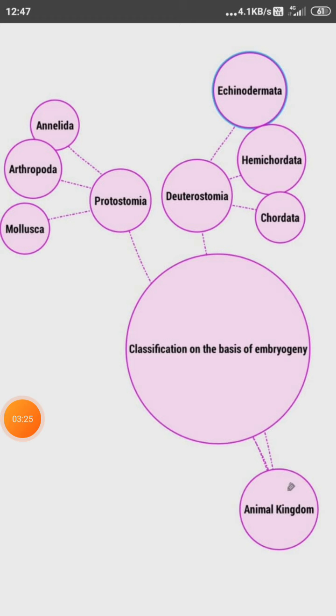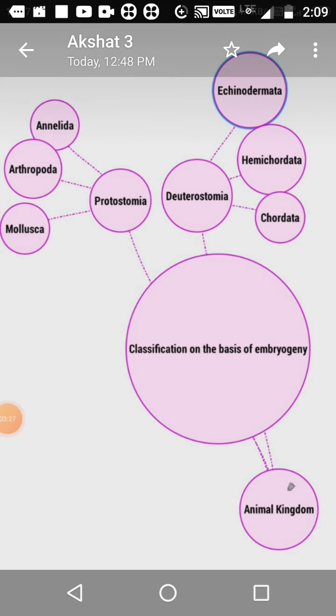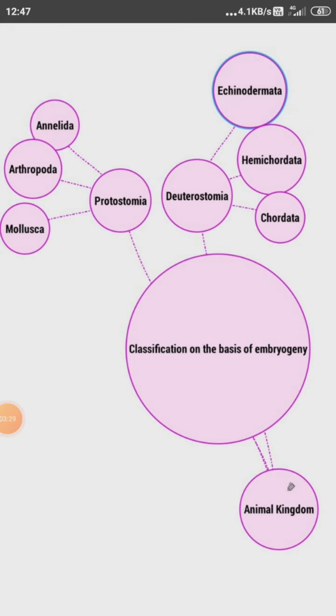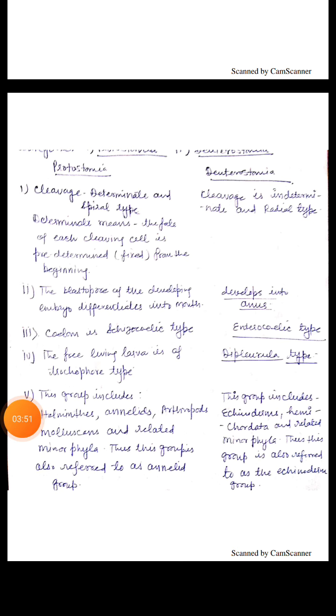Now we come to our last basis of classification, that is the embryogeny. Animal kingdom is classified into two major groups on the basis of embryogeny, that is protostomia and deuterostomia. Annelida, Arthropoda and Mollusca come into the category of protostomia, and echinoderms, hemichordates and chordates come into the category of deuterostomes. Now, what is the basic difference between protostomia and deuterostomia?